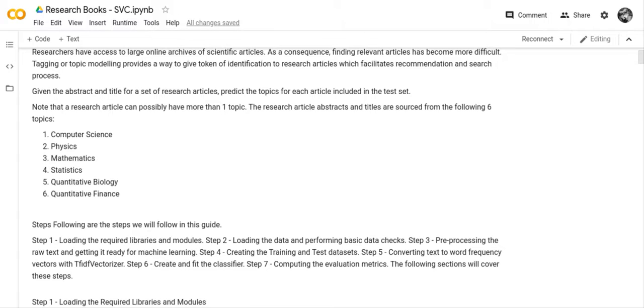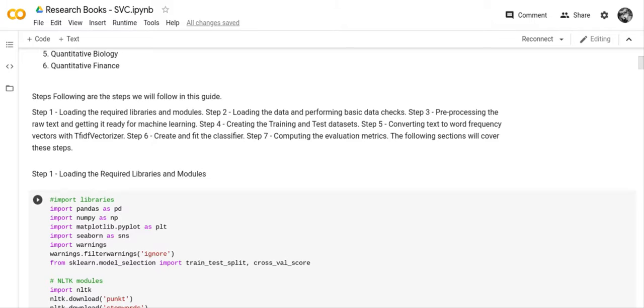The research article abstracts and titles are sourced from the following 6 topics: computer science, physics, mathematics, statistics, quantitative biology, and quantitative finance. So then what we have to do is go through a series of steps in order to solve this problem. And we've got written down here the list of steps that we have to go through.